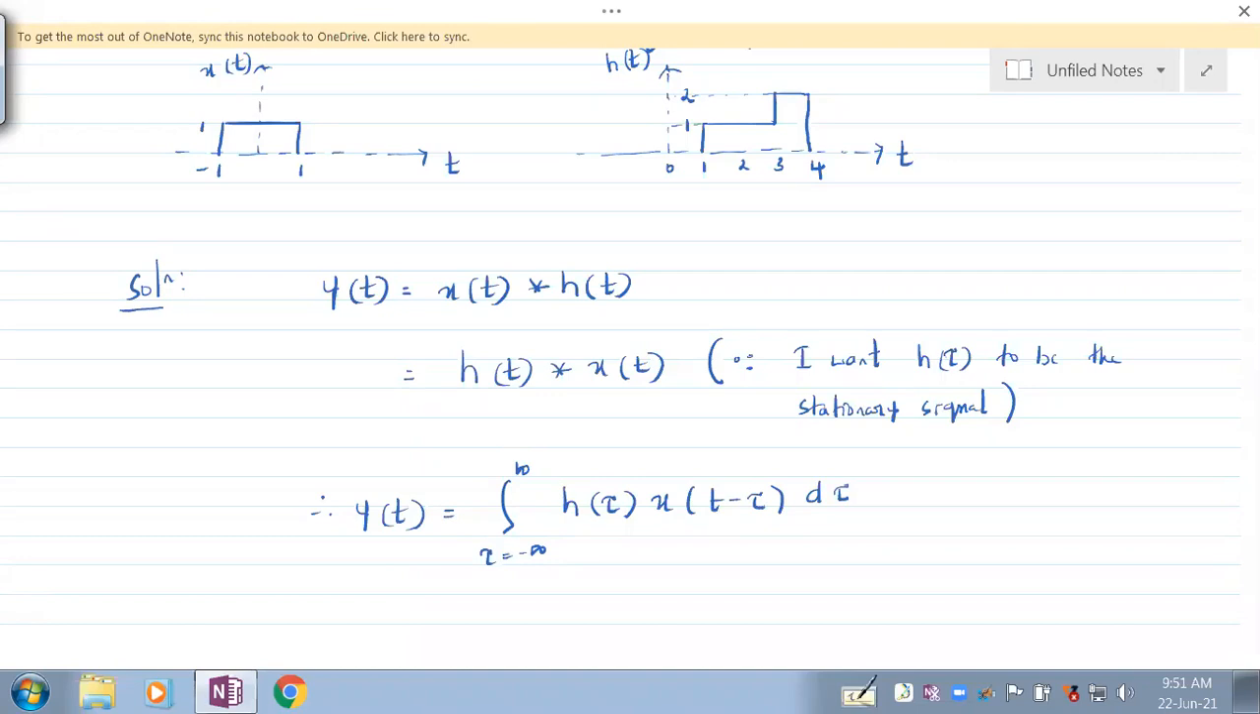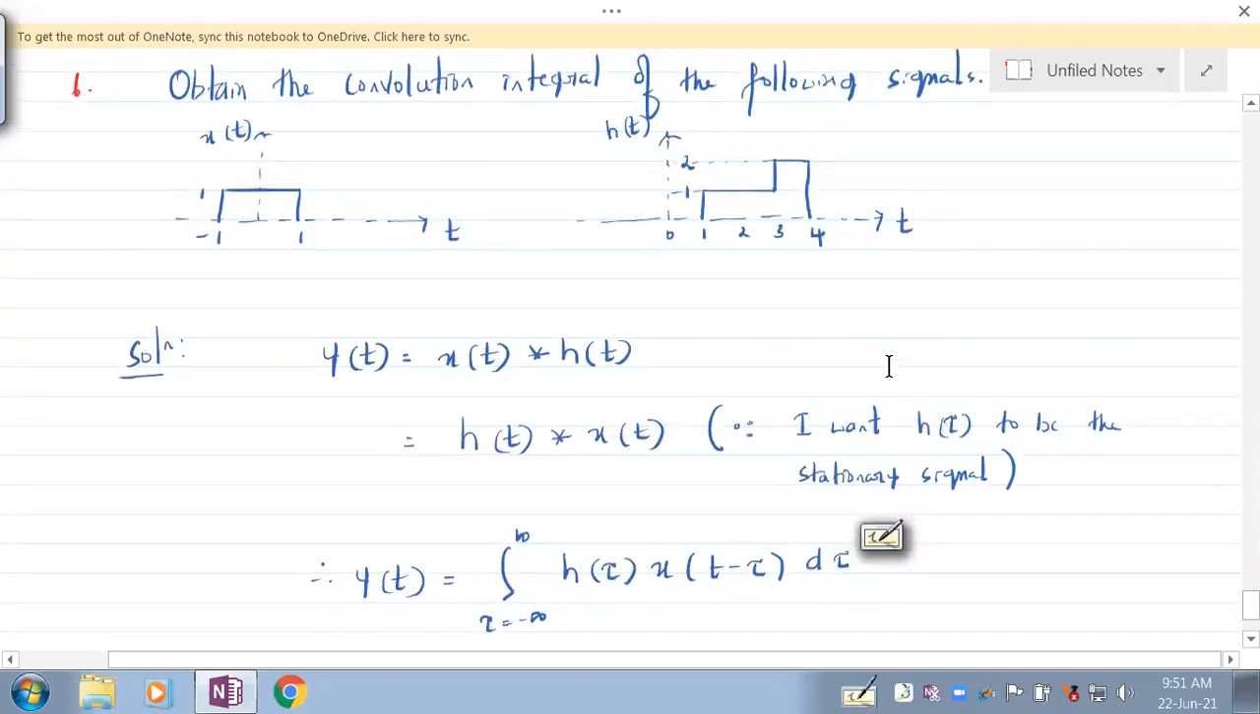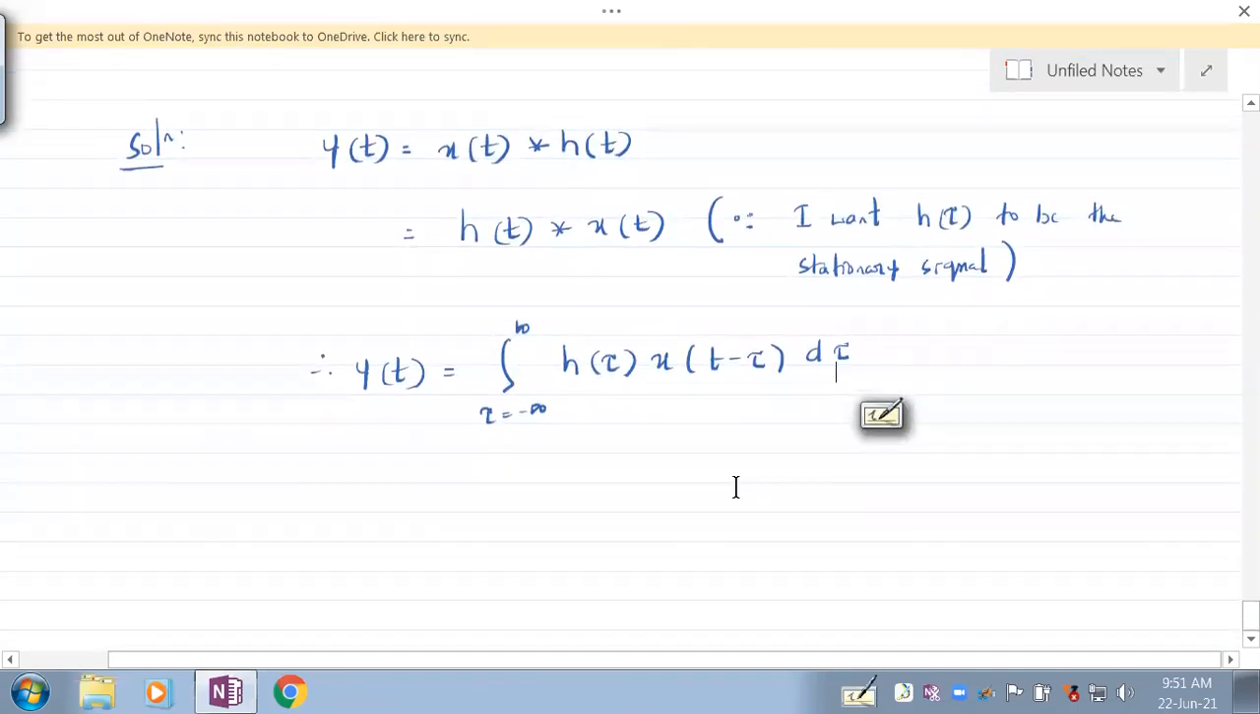Fine. Now we need to sketch h of tau and we need to sketch x of t minus tau also. Okay, so this is quite interesting. h of tau we can directly write. Can anybody give me x of t minus tau? I want x of t minus tau sketched with respect to tau. Can anybody work that out? I'm anyway sketching h of tau for you. Can you give me x of t minus tau with the sketch? The sketch is there. You just need to give me that.